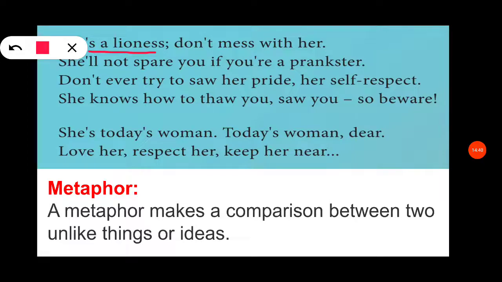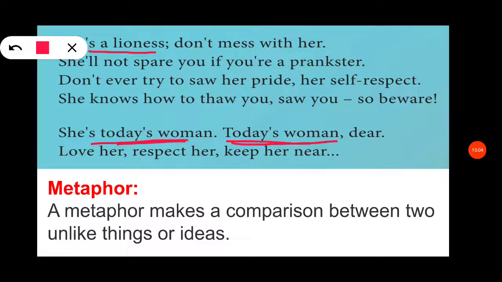And not only that, here anaphora is repeated. See, "today's woman, today's woman," that is repetition, or anaphora. And also we can see the rhyming scheme.